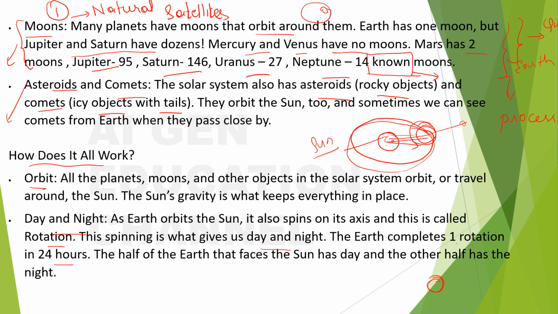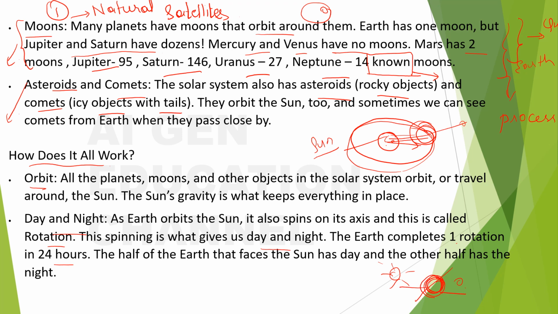At the same time, it rotates, which means it spins around its own axis. When it is spinning, the half that faces the sun will have day and the other half will have night.